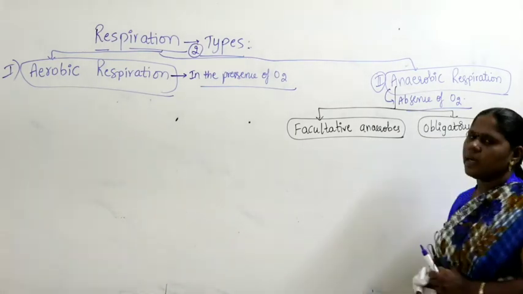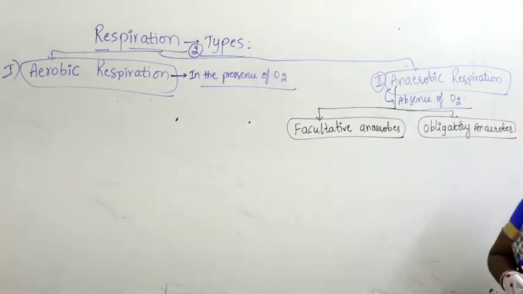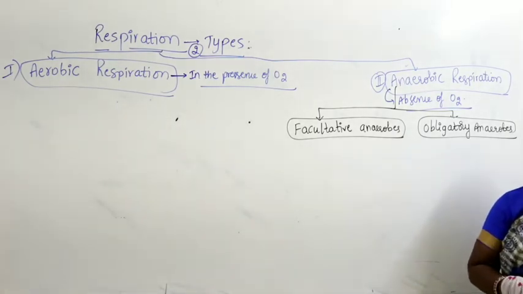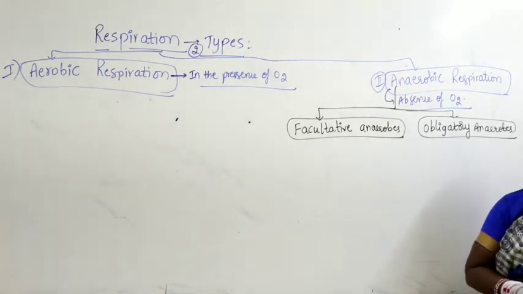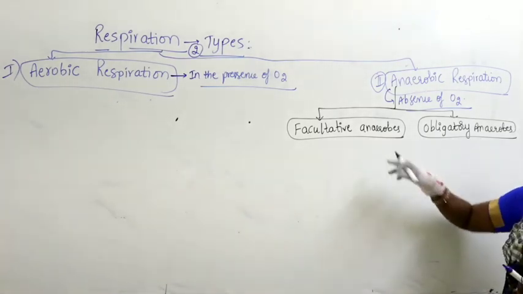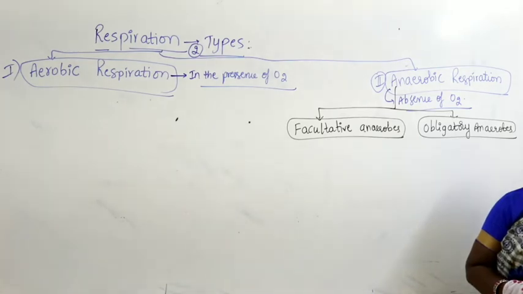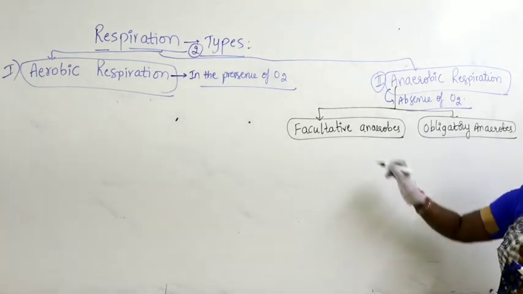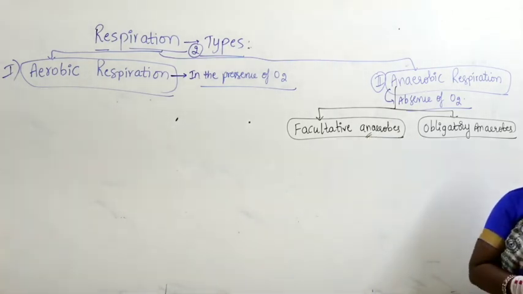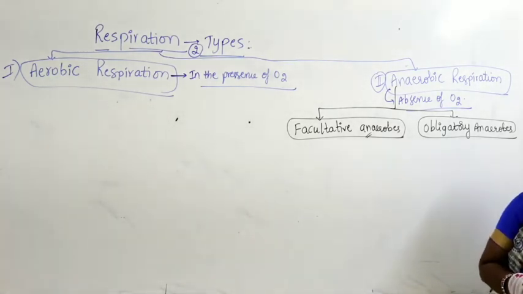What is meant by facultative anaerobes? Mostly they survive in the absence of oxygen. Suppose they come in contact with an environment where oxygen is present, facultative anaerobic organisms can still survive even in the presence of oxygen. But generally they are anaerobes, they survive in the absence of oxygen. But if these microorganisms come in contact with oxygen, they still have the ability to survive. They are called facultative anaerobes.